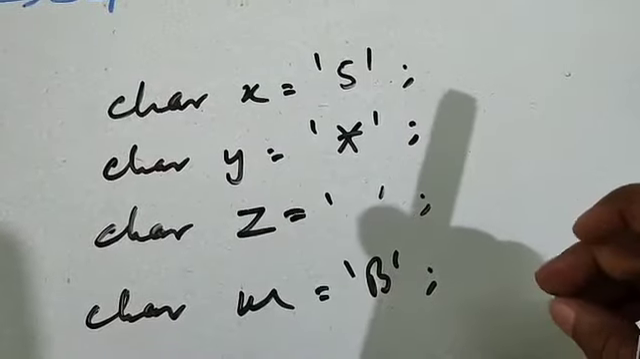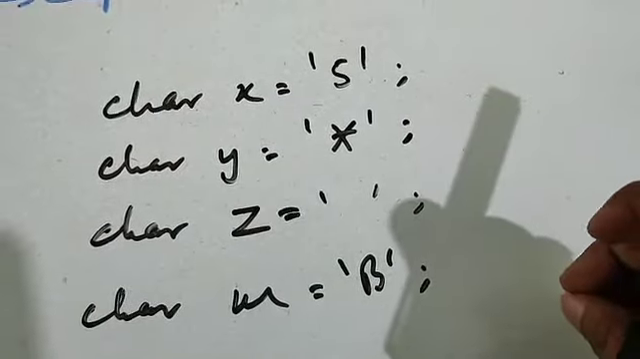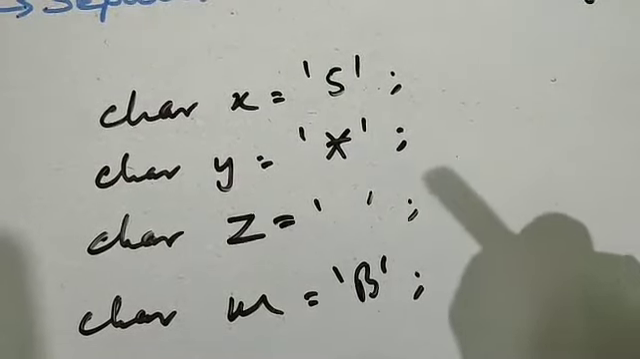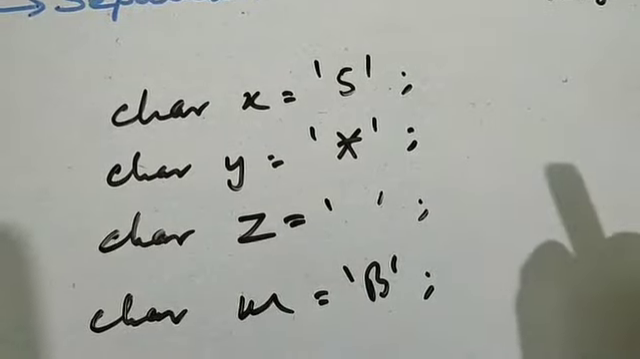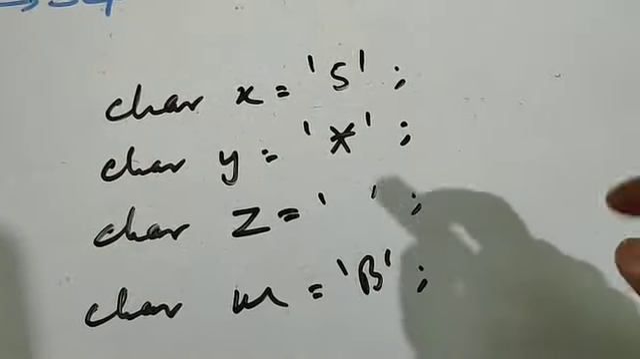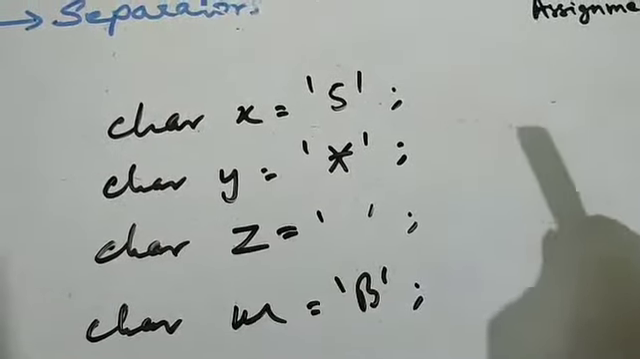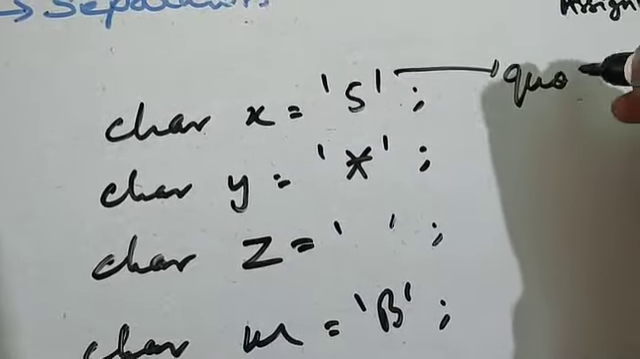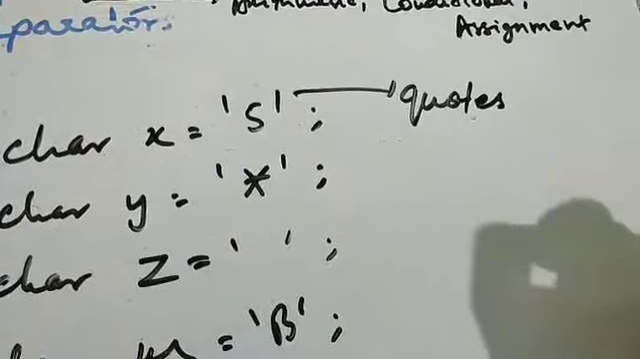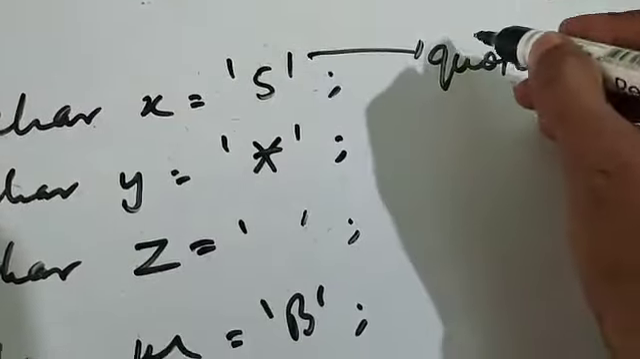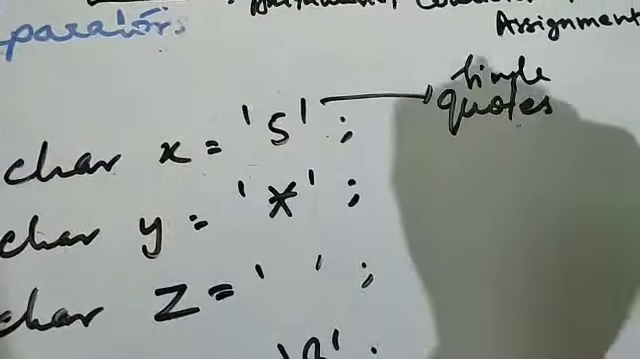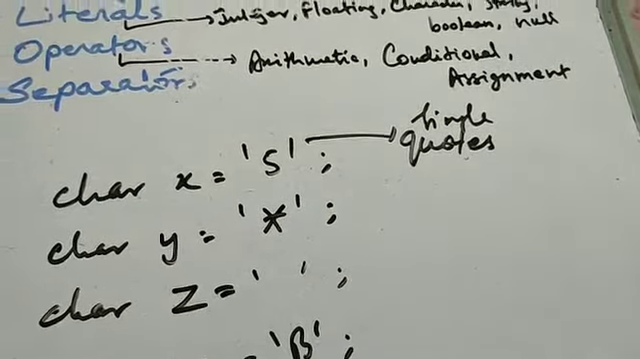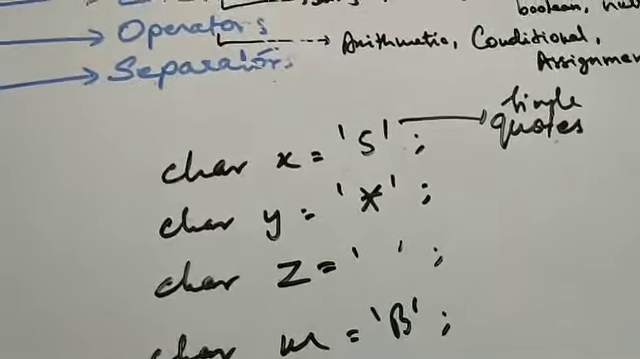So how will you define a character literal? Character literals are those literals which include an alphabet or a digit or any symbol enclosed within single quotes. They are called single quotes. So please remember, that is how a character is denoted.